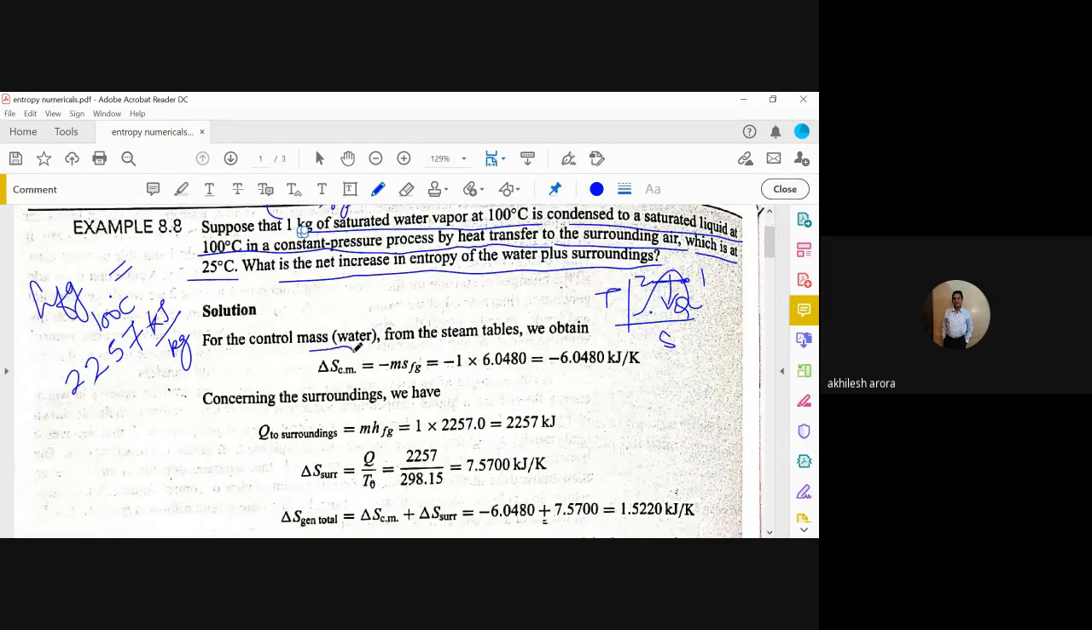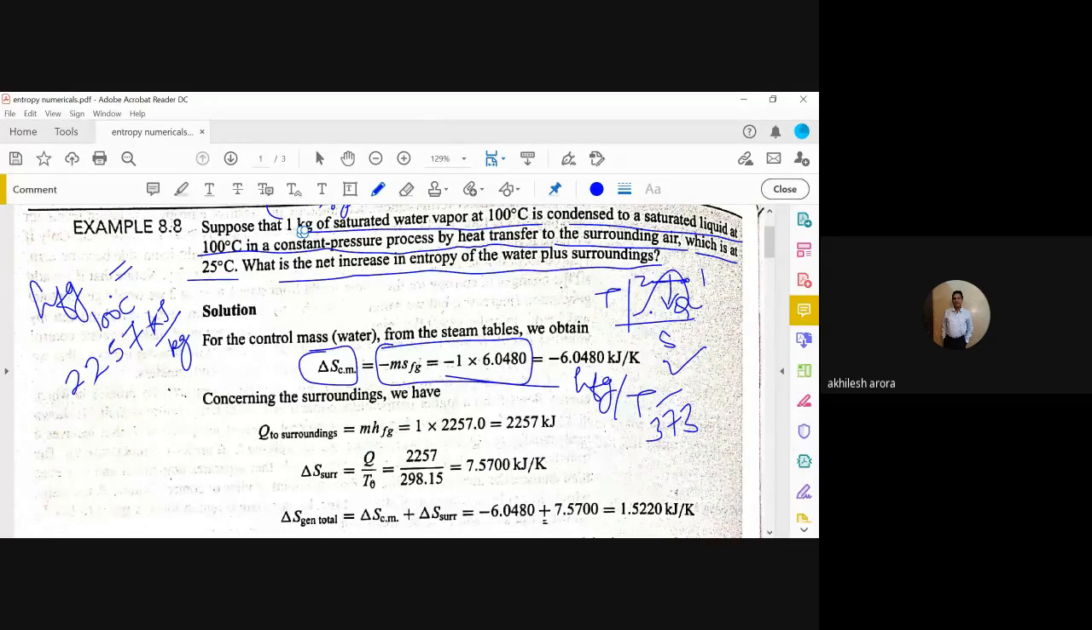Delta S of the control mass or the system is equal to m into s_fg. Now how to calculate this s_fg? s_fg is equal to h_fg divided by T, and this value of T is 373. So both of these are already known to you, and you will get this particular value.